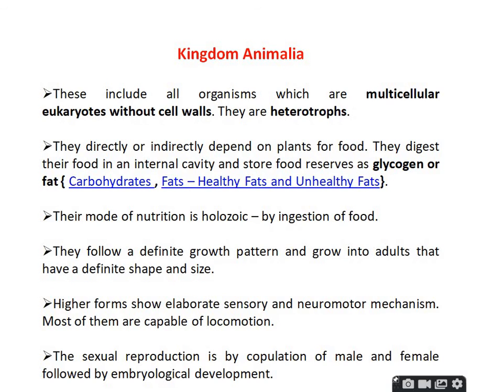Their mode of nutrition is holozoic, by ingestion of food materials. For locomotion, they have neuromotor mechanisms. Sexual reproduction is complete, with male and female identification, followed by embryonic development.